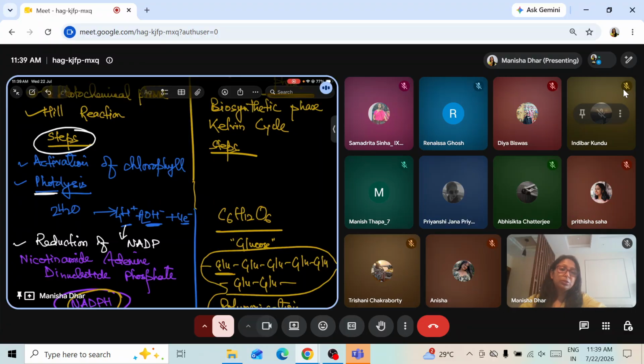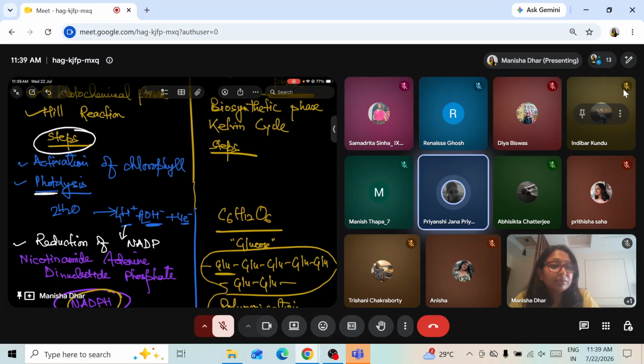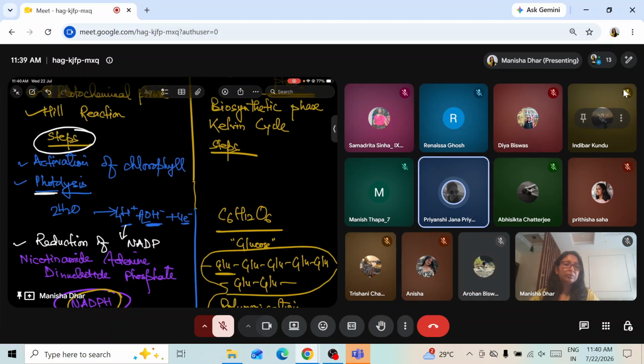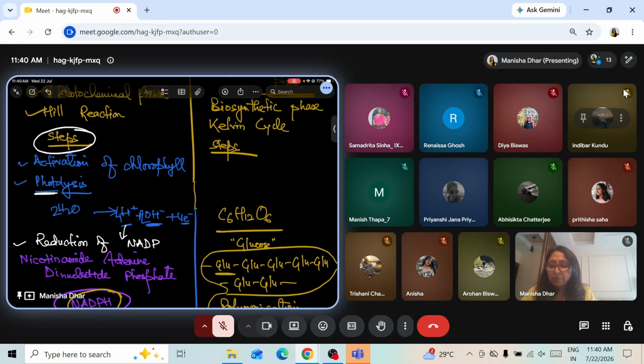Photolysis occurs in the grana of a chloroplast and it's been defined as the splitting of a H2O molecule into hydrogen ions and oxygen ion in the presence of light. Wonderful. Very good.